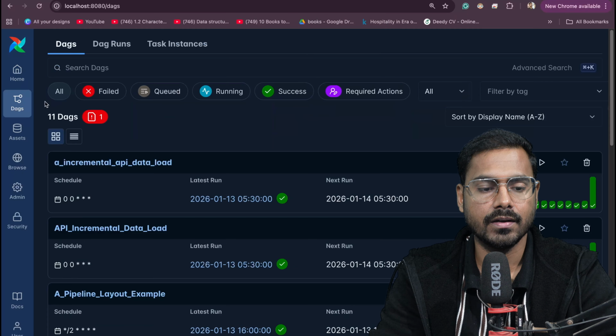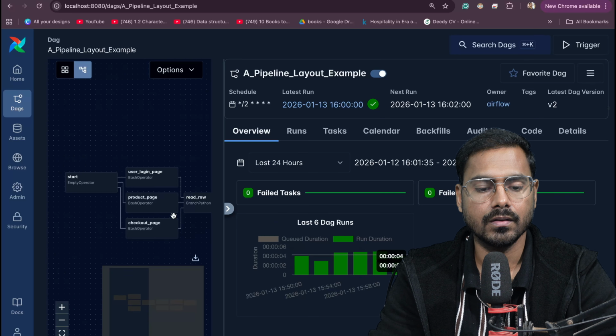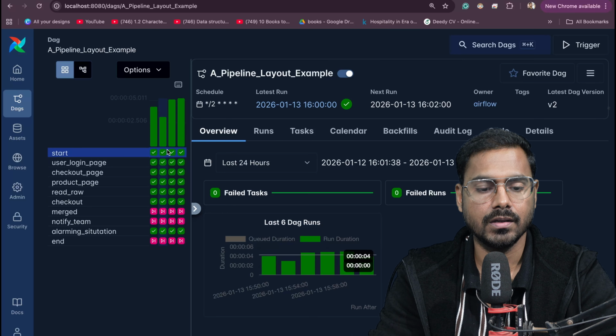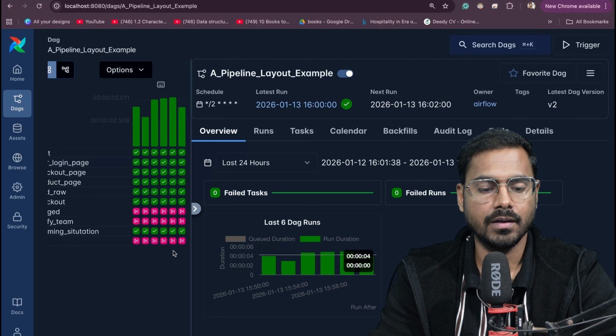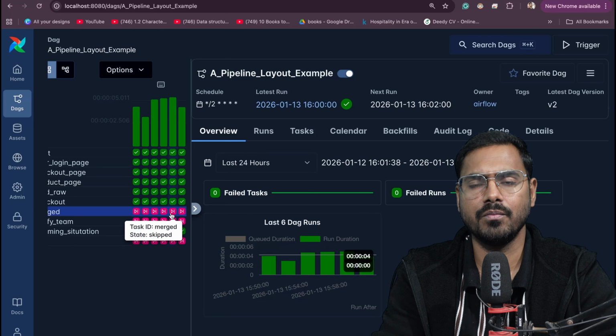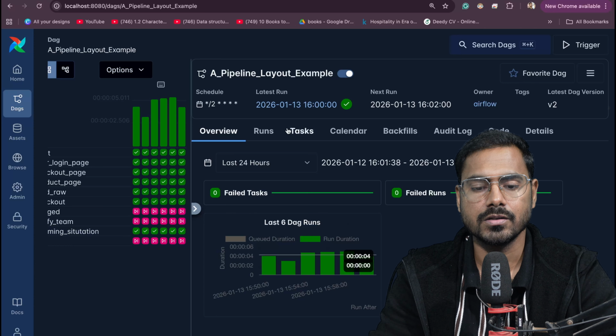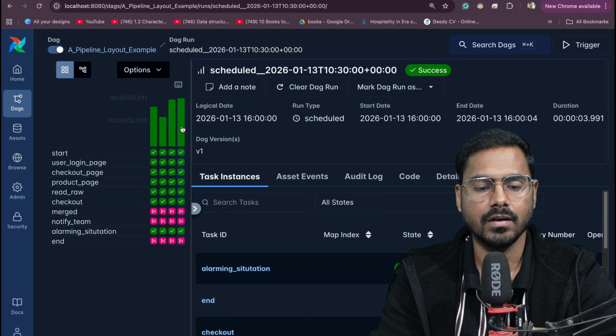Now I'll go to the DAG. Of course, I have multiple runs now. I'll go to this. See, multiple jobs are running, but all the end tasks are skipped. Everything is skipped because these were part of the branching flow. But this one should not have been skipped. So what is the time? This is the last one, I would say.